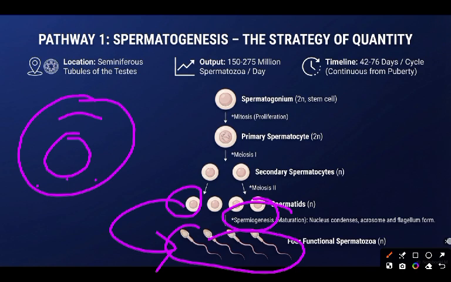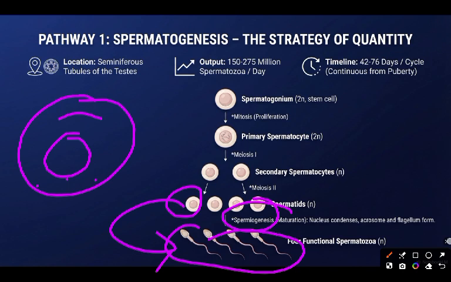The fluid in the cytoplasm starts shedding off in order to have this spermatozoa shape, while in oogenesis, the fluid is retained. I'm contrasting so you have a better knowledge, so that the exam will not trick your brain.